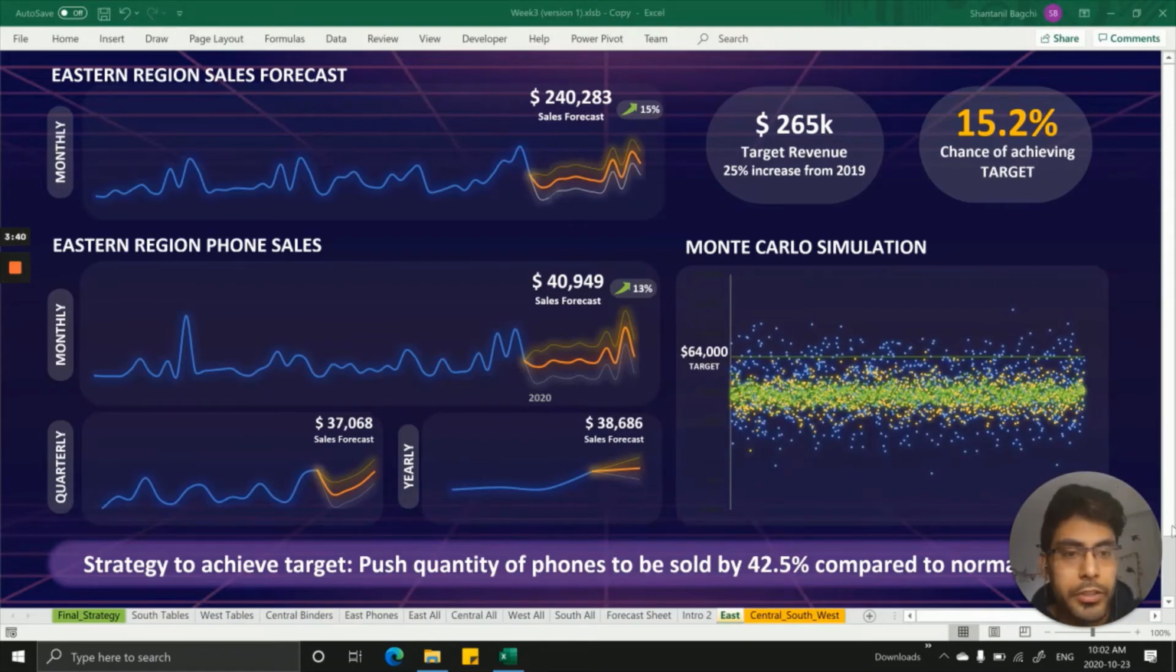Using the Monte Carlo simulation and having 64k as the target, it has given me a 15% chance of reaching my target. In order to fulfill my actual target of 265k, the modified prediction is now going to be 42% more sales than the normal quantity that we do in order to achieve our target.